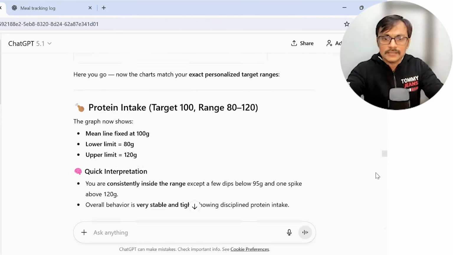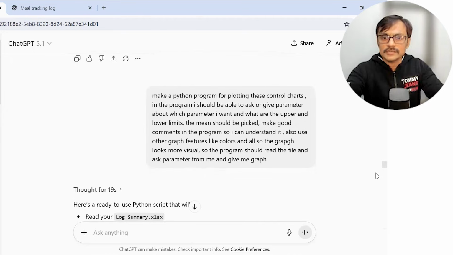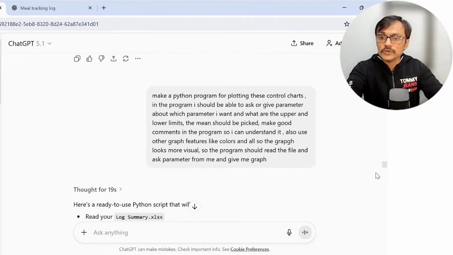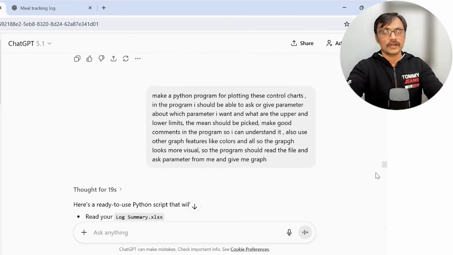Then, third thing, I said, okay, this all is okay, but can you go a little bit further and create a Python program so that I can plot this control chart in a program, and I should be able to give parameters like which parameter I want to plot, and what the upper control limit and lower control limit should be. The mean can be picked up in between. Also write good comments in the program so I can understand it, and use other graph features like color so the graph looks more visual. The program should read the file, ask me for the parameter, and give me a graph.